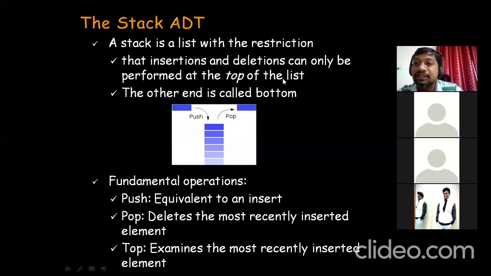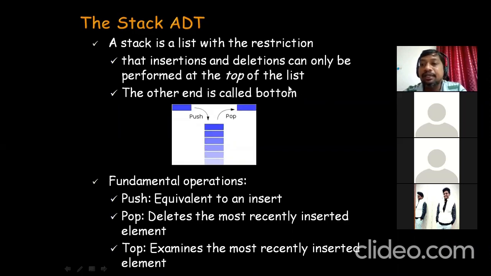So that is the relationship. Okay, you got my point, right? So here we are talking about restricted lists. Okay, we are putting some restriction to the list, right? So what is that restriction? That we will see, right?